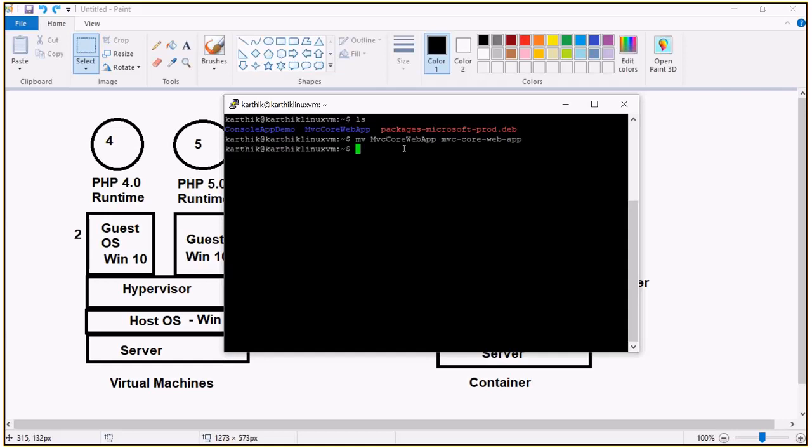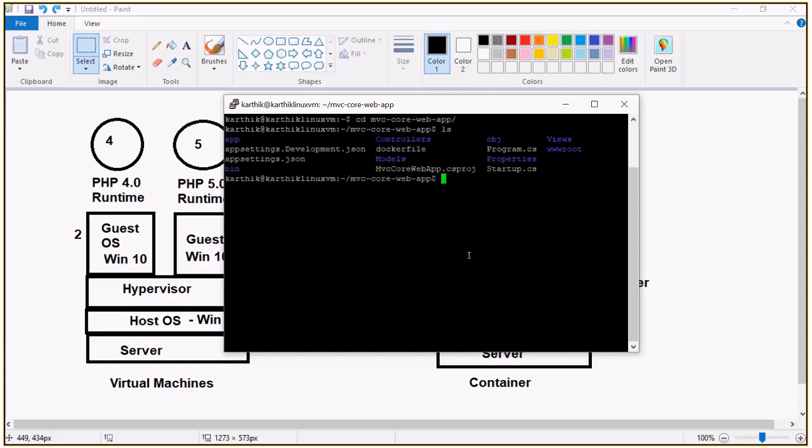When I type ls, we got this folder. Now I'm going into this folder. To go into this folder, you all know cd MVC core web app. So when I type ls, you have the Docker file there. So when you have the Docker file in that particular folder, let me just build this, Docker build.